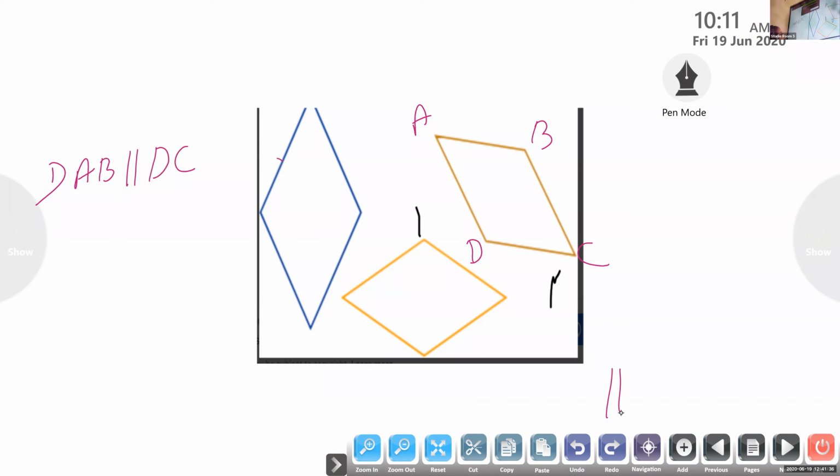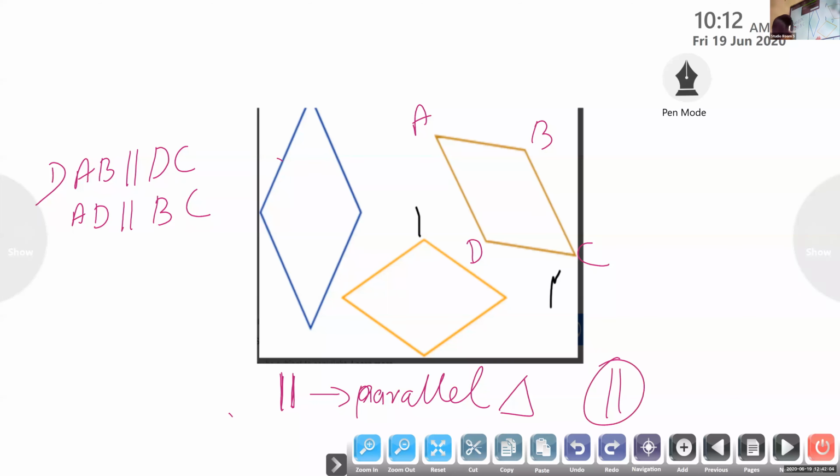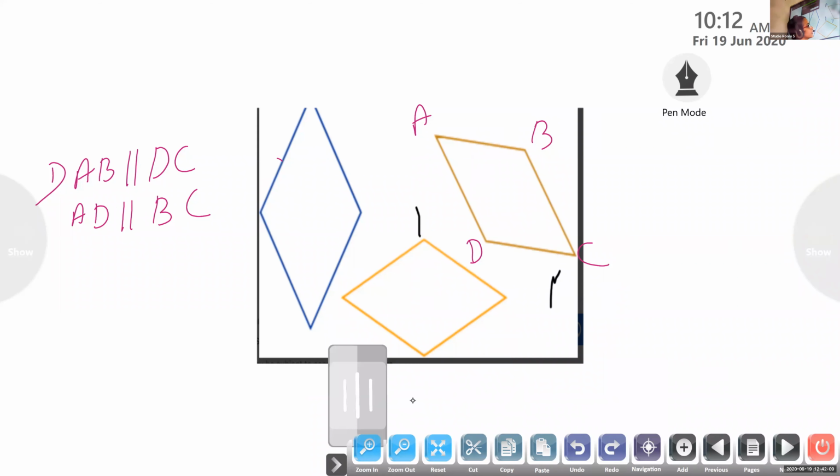Next, only one pair, AB and DC. AD parallel to BC. This mark shows they are parallel. This is the symbol for showing parallel. For a triangle we use a different symbol, isn't it? That way, for parallel, we are using this.